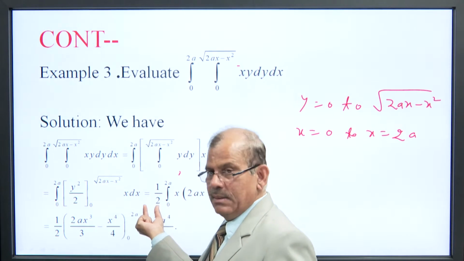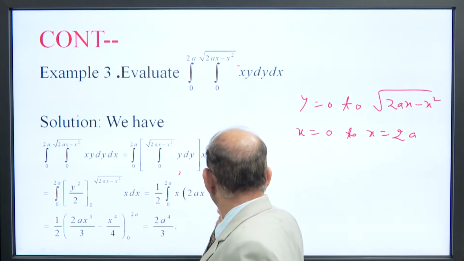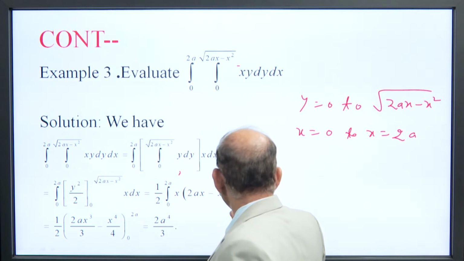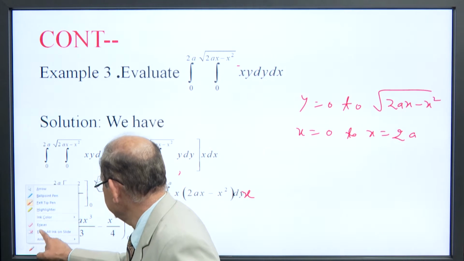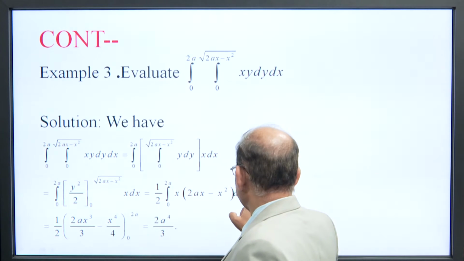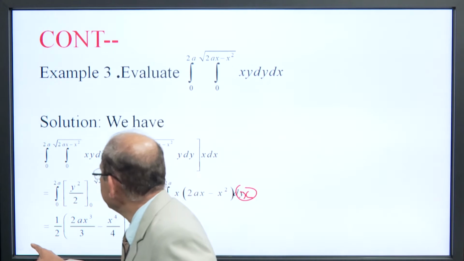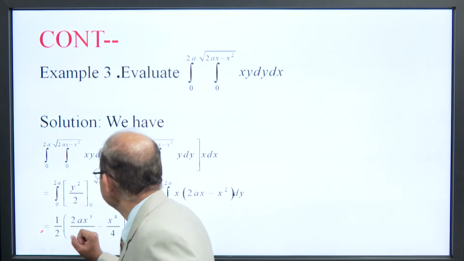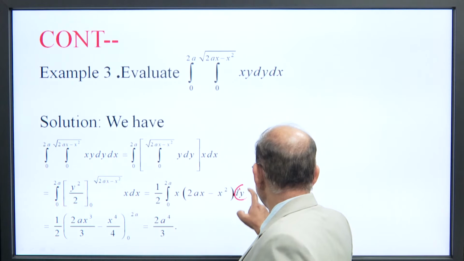Take the half outside because it is constant, and then x into dx.